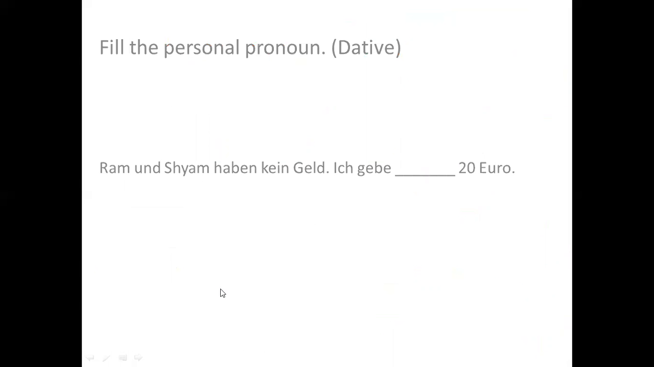Now let's look at the examples. First example, it says: Ram und Sham haben kein Geld. So Ram and Sham have no money. They have no money. Ich gebe, I will give 20 Euro. So whom am I going to give? Ram and Sham. So there are two ways to fill this blank.